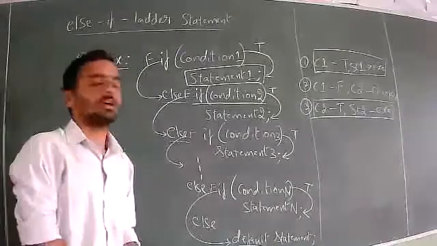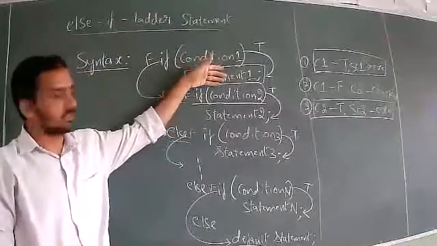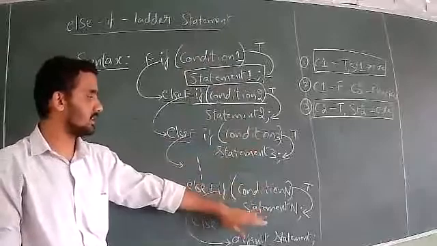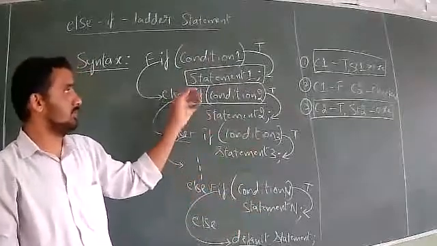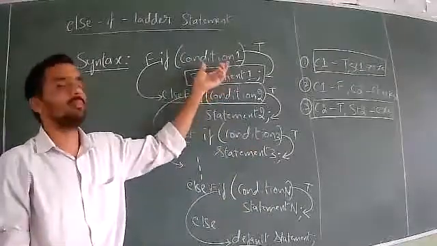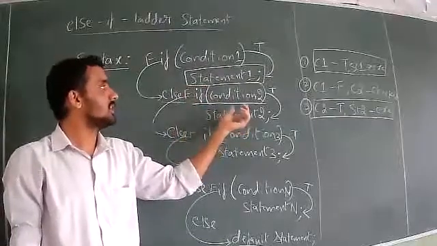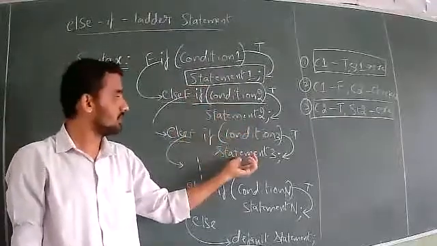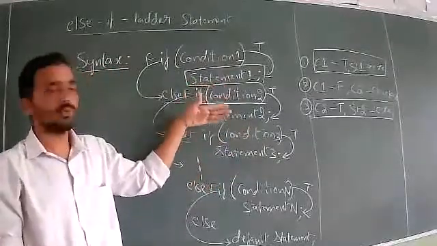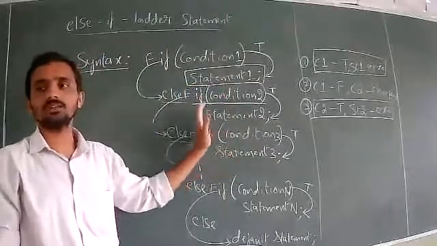Okay, so once again, statement 1, condition 1, it is linked. Statement 2, condition 2, linked. Condition 3, statement 3, in that way. Condition n, statement n, in that way. If you tell statement 1 is executed, means condition 1 will be true. If you tell statement 2 is executed, means condition 2 will be true. If you tell statement 3 is executed, means condition 3 will be true. Whichever condition is true, the statement immediately following that condition will be executed and it stops there.